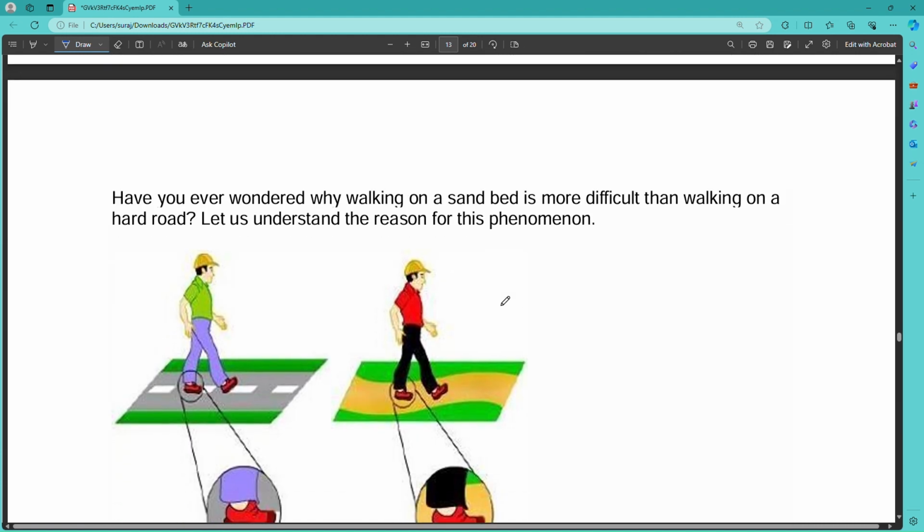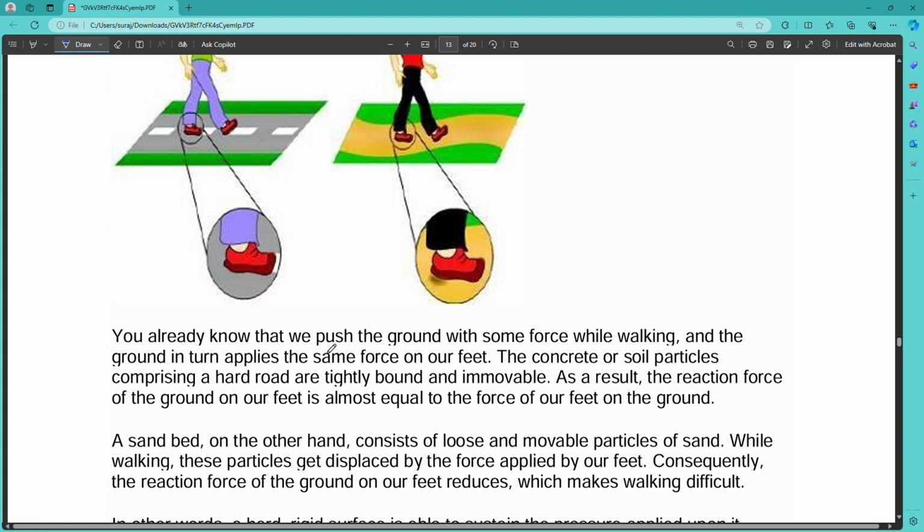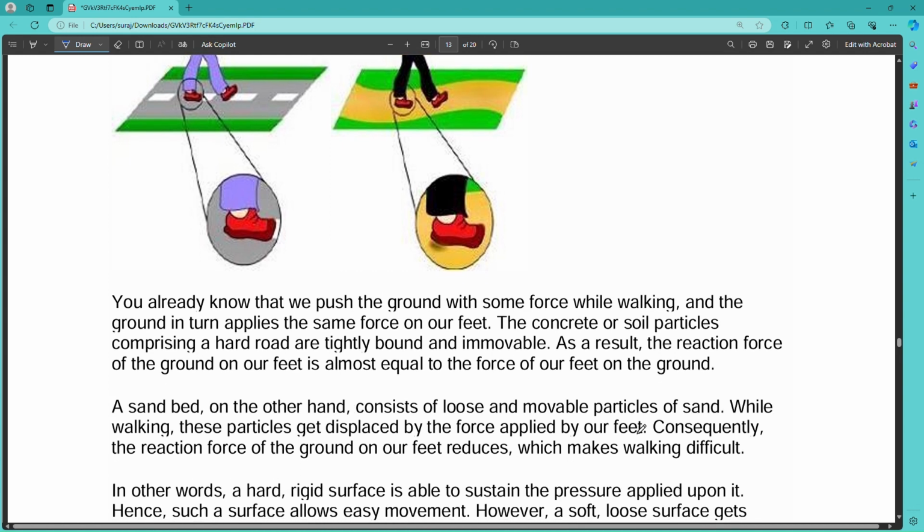And have you ever wondered why walking on a sand bed is more difficult than walking on a hard road? Let us understand. Because in the case of sand, the surface area is less. You already know that we push the ground with some force while walking on it. The ground applies the same amount of force back. The soil particles comprising a hard road are tightly bound and immovable. As a result, the reaction force of the ground on our feet is almost equal to the force of our feet on the ground. That's why you can walk easily on a hard road.